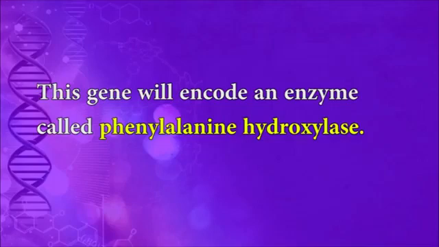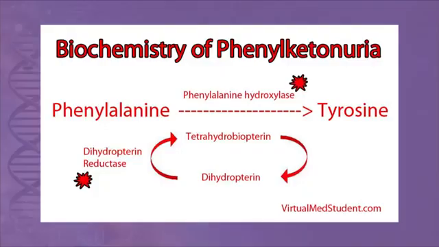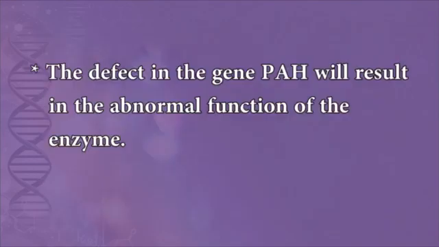The gene affected in PKU is PAH. This gene is located on the long arm of chromosome 12. This gene encodes an enzyme called phenylalanine hydroxylase. This enzyme converts phenylalanine into other components which are essential for body function. The defect in the gene PAH will result in abnormal function of the enzyme.